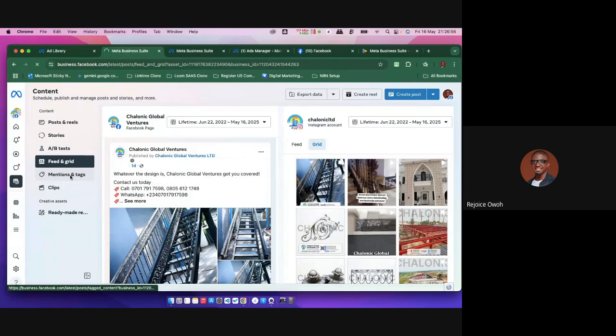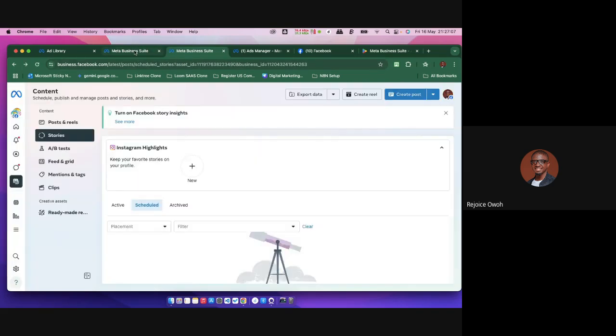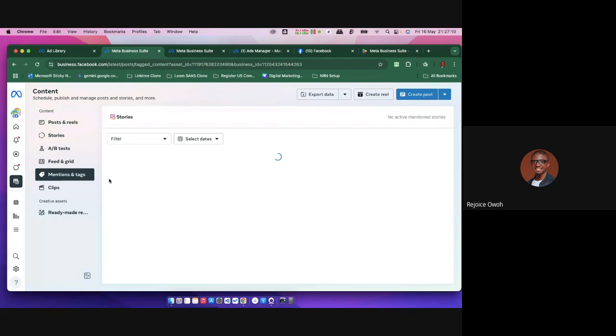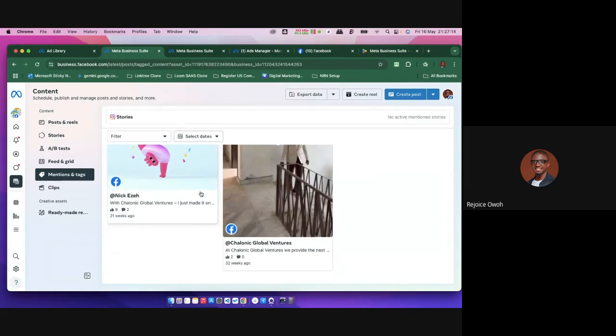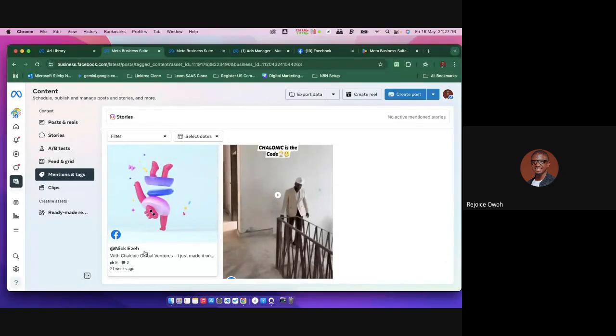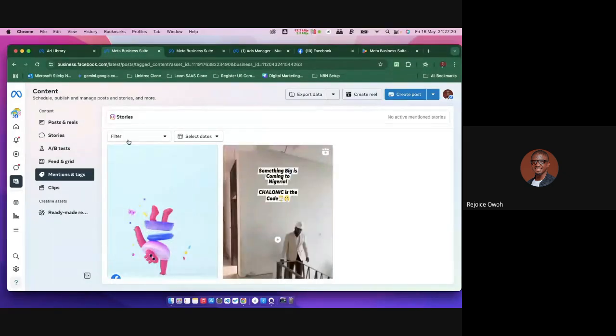Then there's the mentions and tags, right? These are people that are mentioning me, tagging me, and trying to connect with me by one means or another. I think our network is just loading. Okay, so now this is my mentions, the people that mentioned me in their posts. If you see, this particular person made a post and mentioned me in it, so I'm seeing it. I can filter it, even on stories, and there are also clips as well.